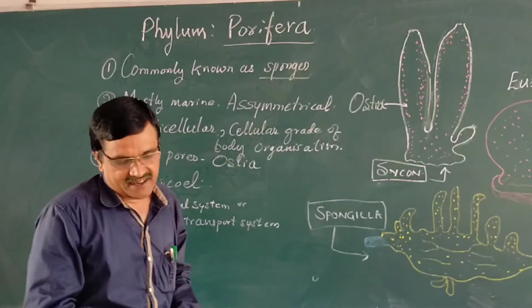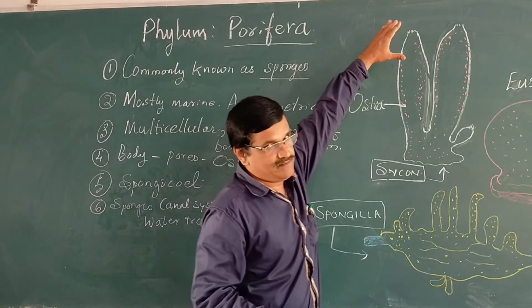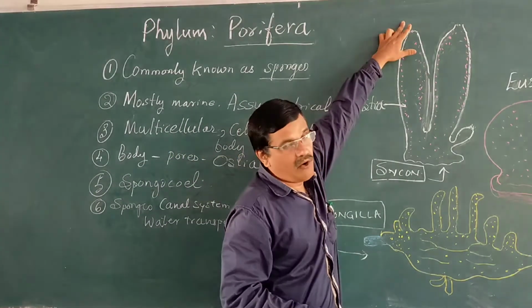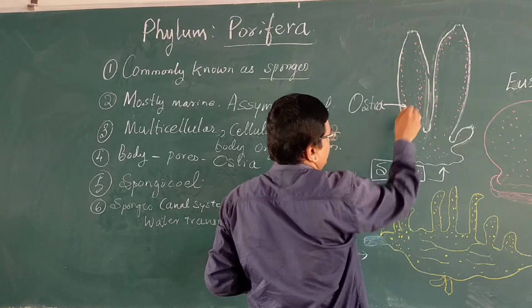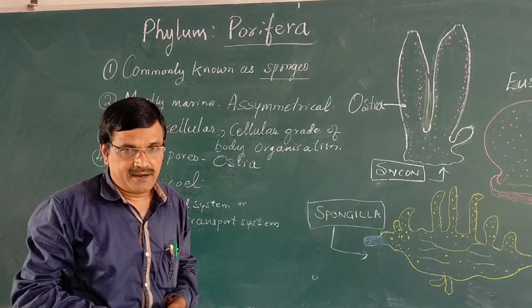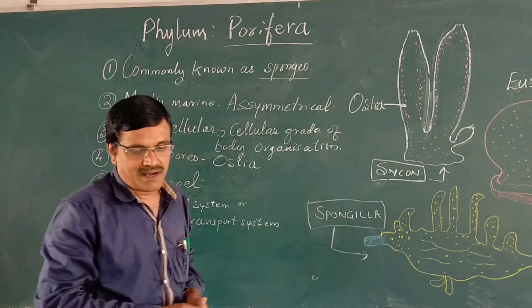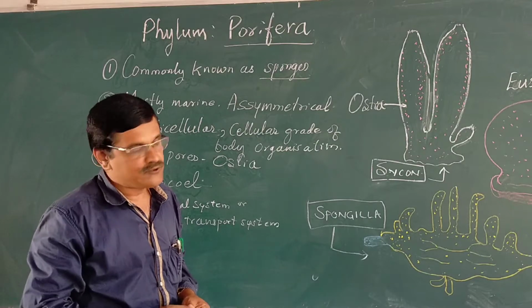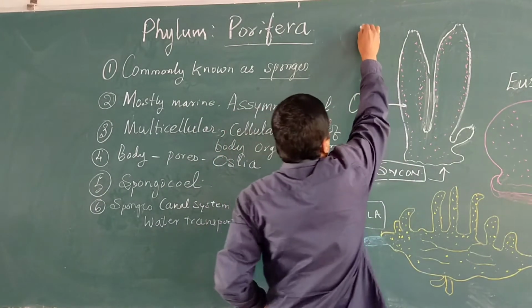Then water enters the body. Water enters the body of the sponge through ostia and passes through the canal system and leaves the body of the sponge through osculum.